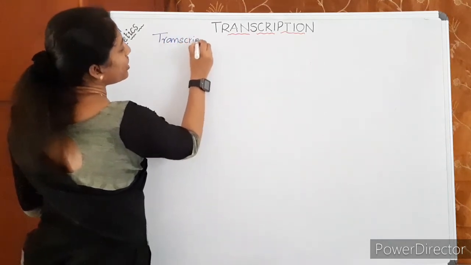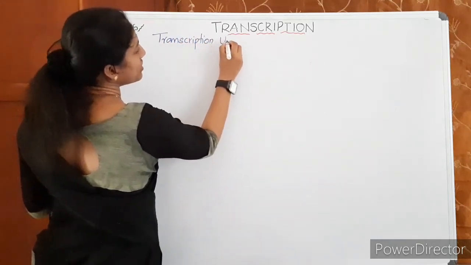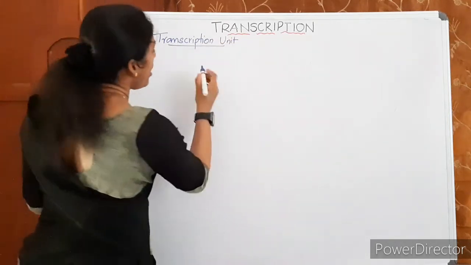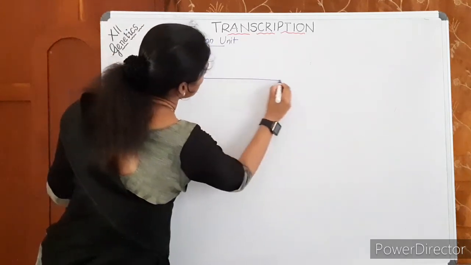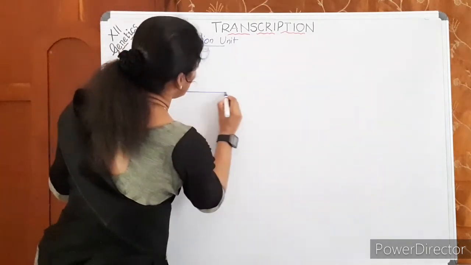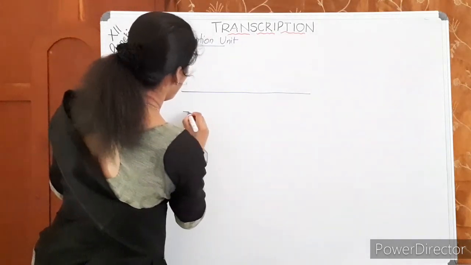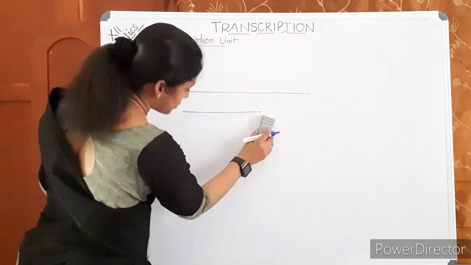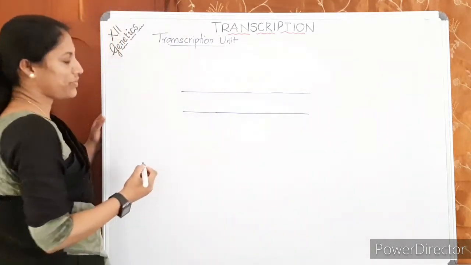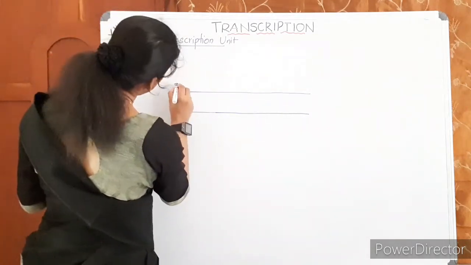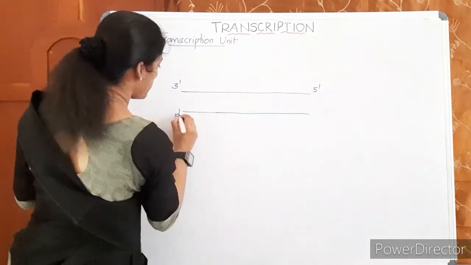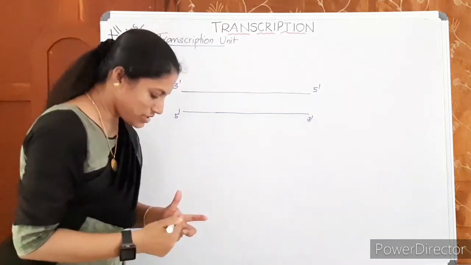Then, what are the components of a transcription unit? So what is a transcription unit? It is a segment of DNA where the transcription takes place. Okay, let me draw that. One strand of DNA, the opposite strand of DNA. This strand direction is written 3 prime, 5 prime, and 5 prime to 3 prime.